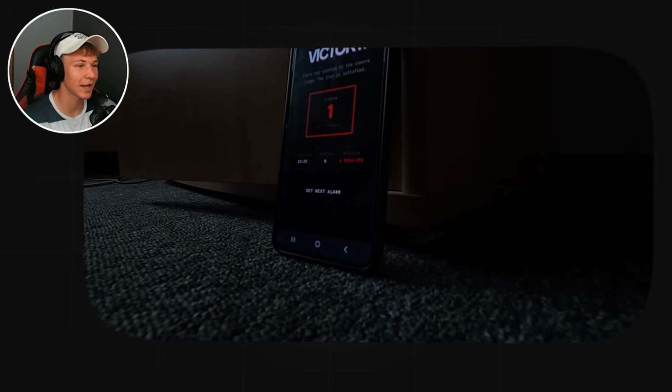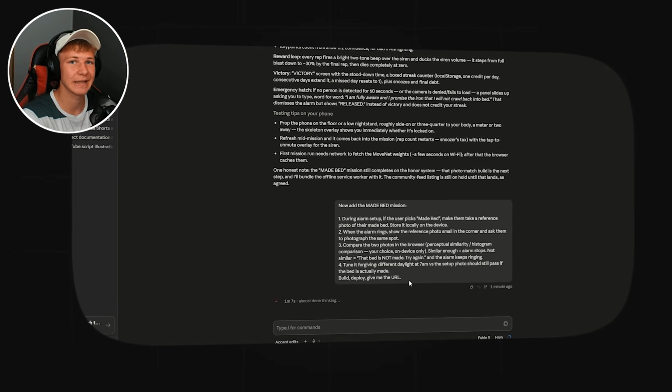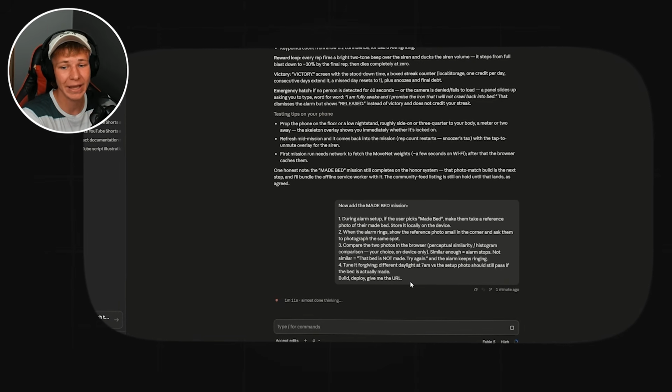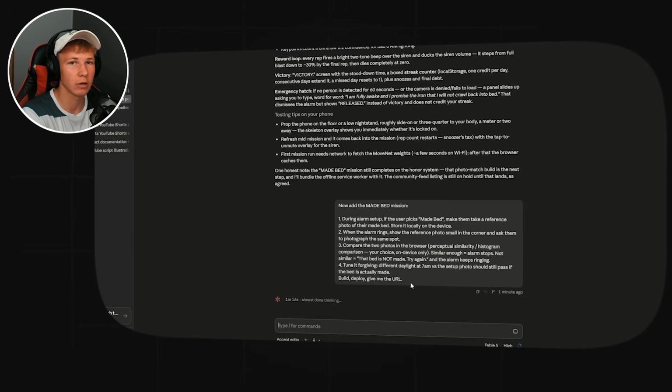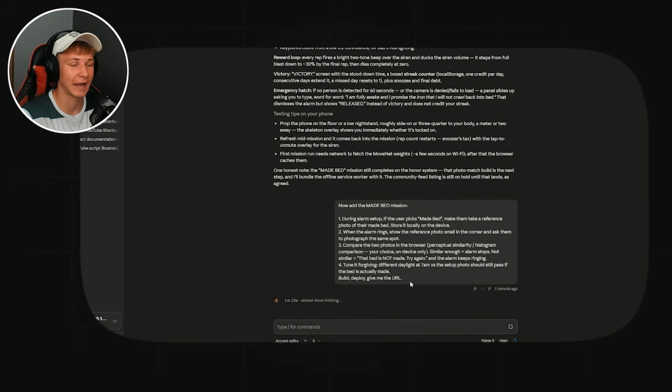Like, that was mind-blowing. So then I continued with the make your bed mission, which basically tells Claude to make a working mechanism where you take one photo of your made bed when you set the alarm, and then in the morning the alarm won't stop until you photograph the same bed made again. So let's see how that turned out on the phone.